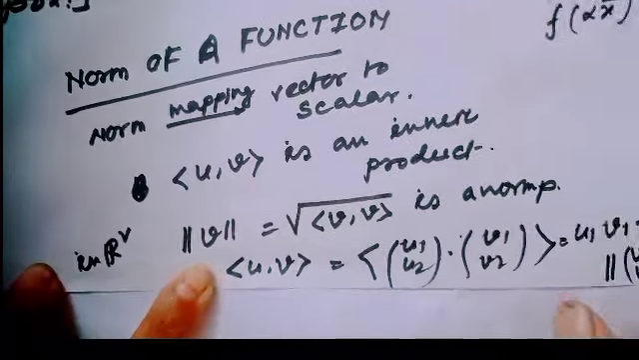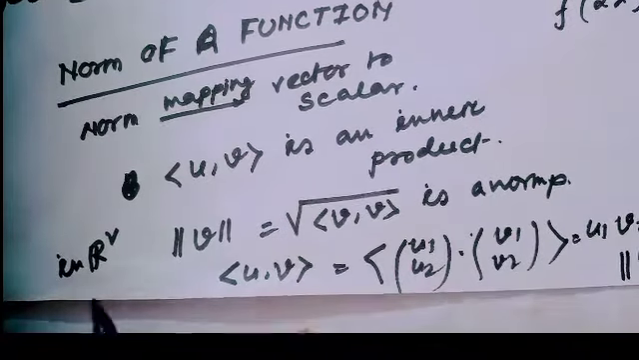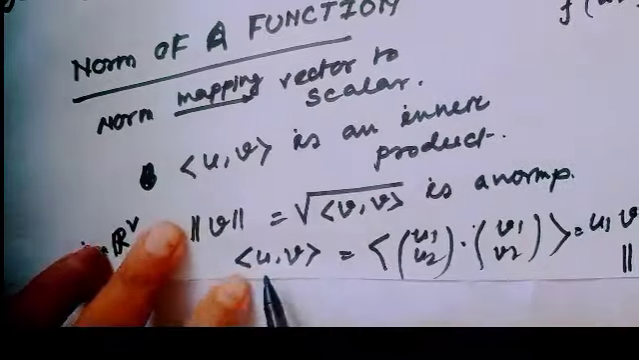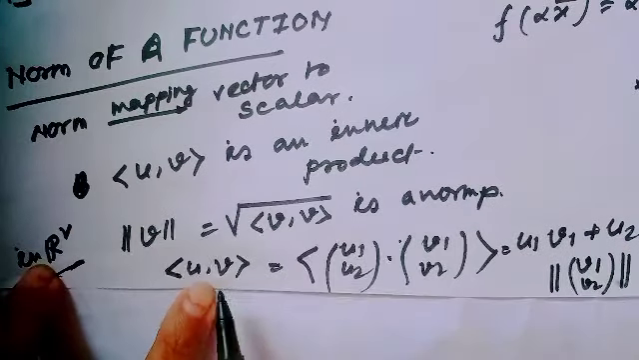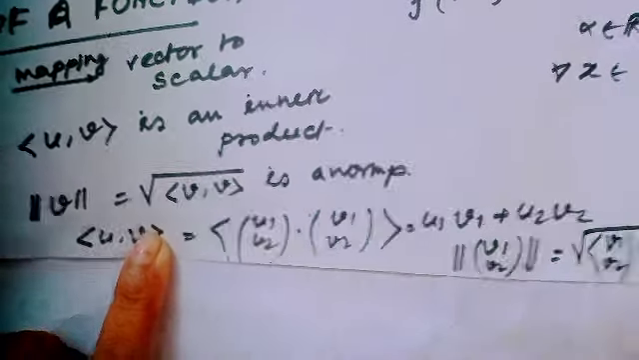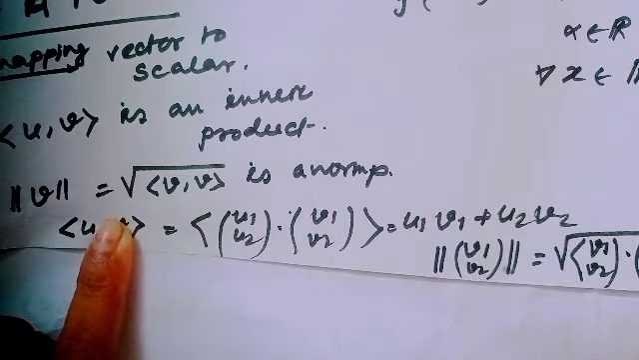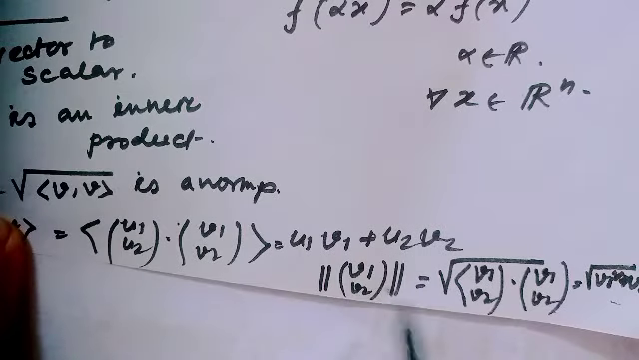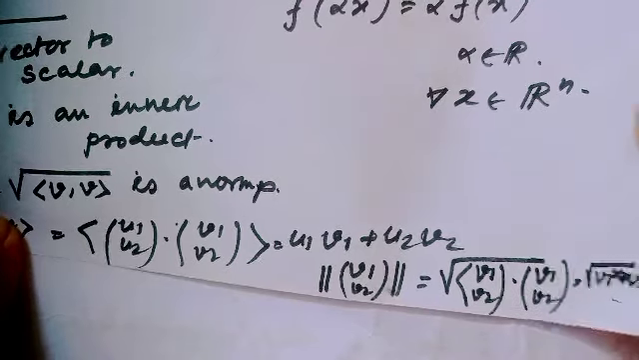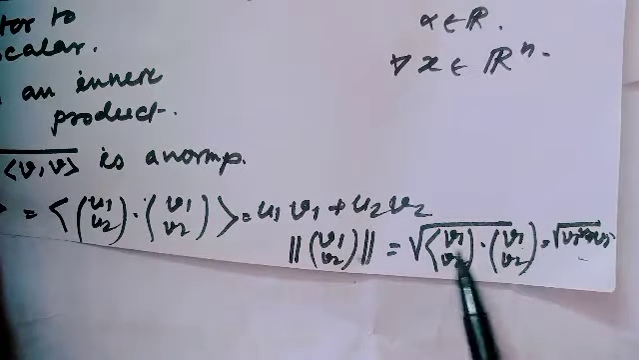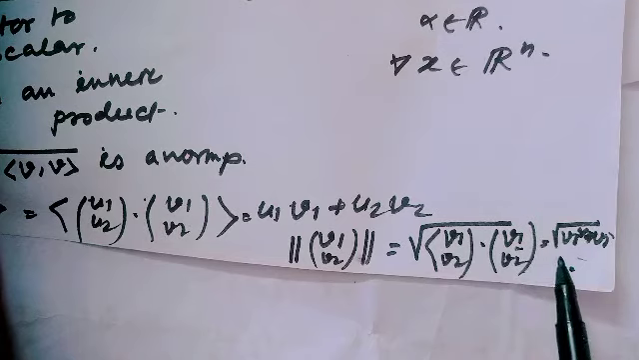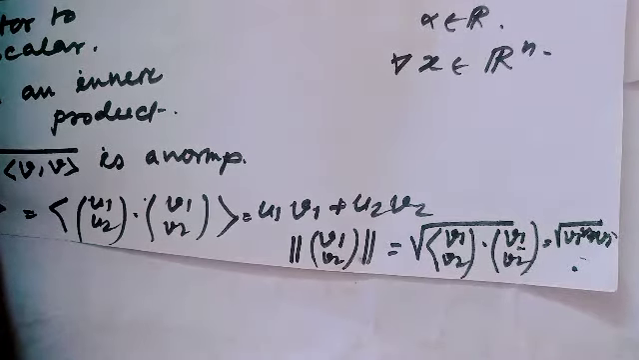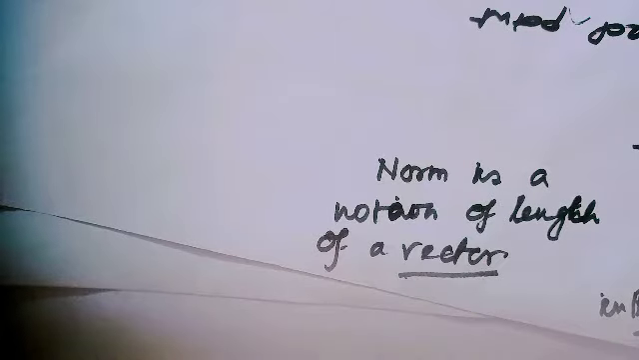For example, if we are in the plane R2, then the inner product of the vector u with v would be, by definition of inner product, u1 v1 plus u2 v2. Now, if we apply the norm, that means the norm of v, then as I told you, this is the inner product with the same vector. That means applying this gives the square root of v1 square plus v2 square. Okay? Actually, norm is the notion of length of a vector.